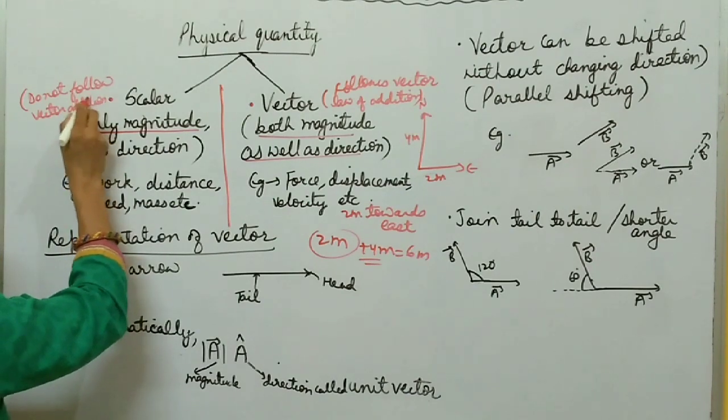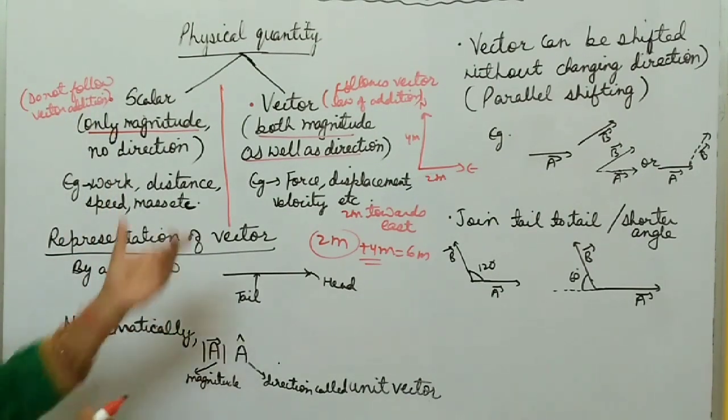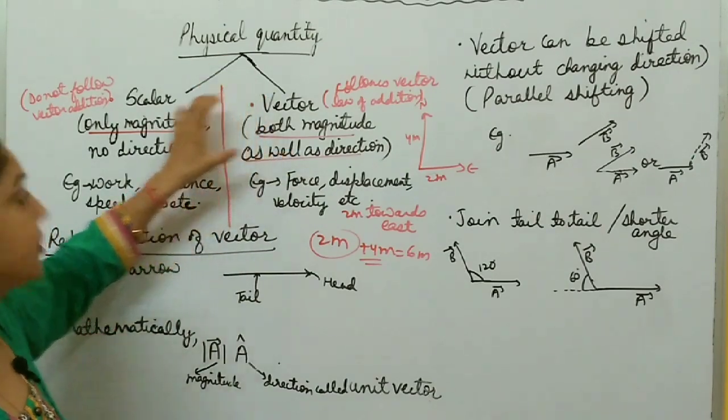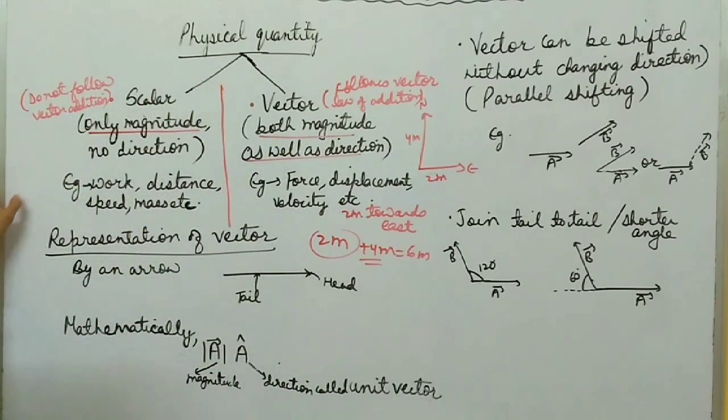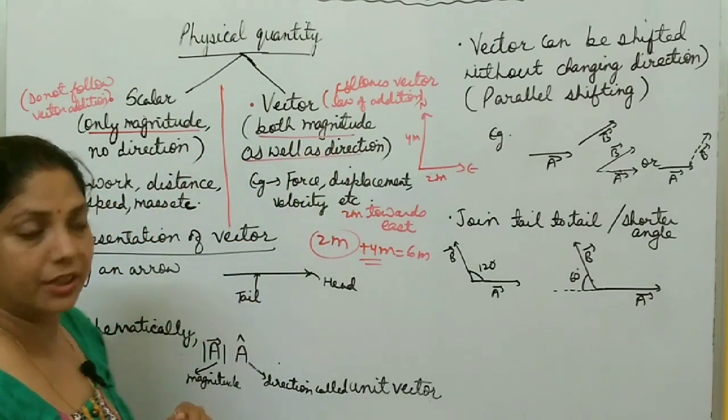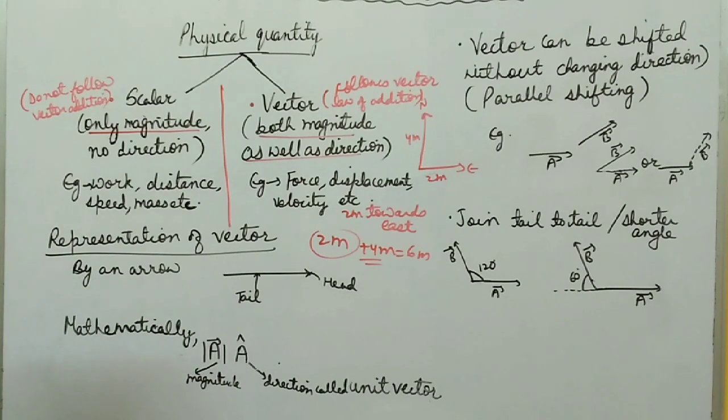It can be added directly, and this is the main difference between scalar and vector. Vector follows the vector law of addition; scalar does not follow the vector law of addition. Now, vector has both magnitude as well as direction. So how can it be represented?